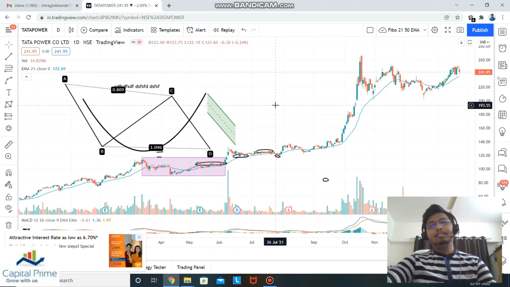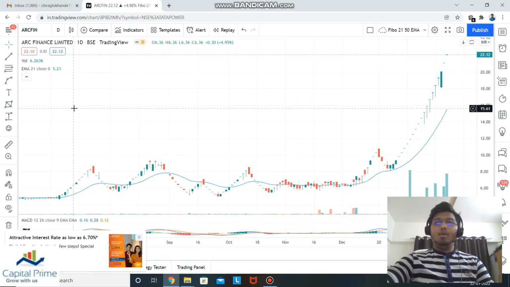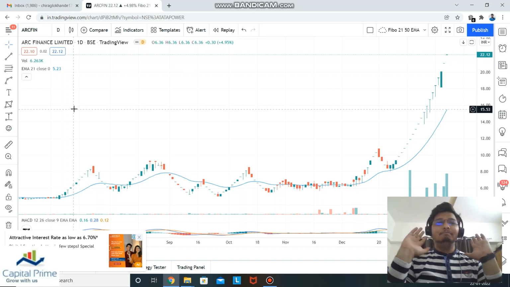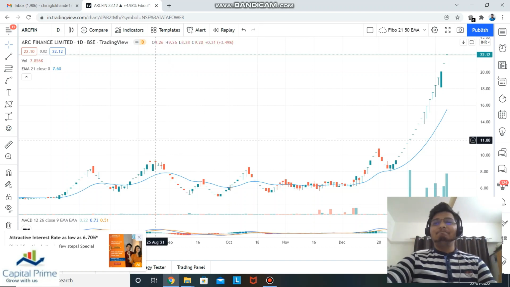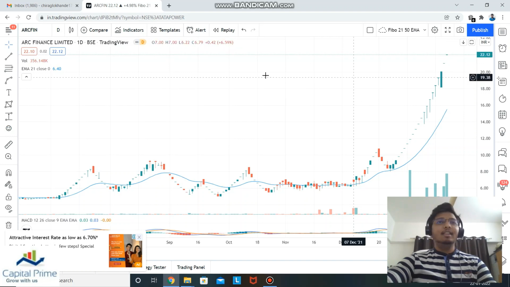Now this covers a part of our session. Let's go to the next stock which was asked about, ARC Finance. Oh, it looks like a penny stock. To be honest, I really restrain myself from commenting on penny stocks because they have unpredictable movement, or really don't have any movement. In this case, I can see that it is continuously in upper circuit from here.